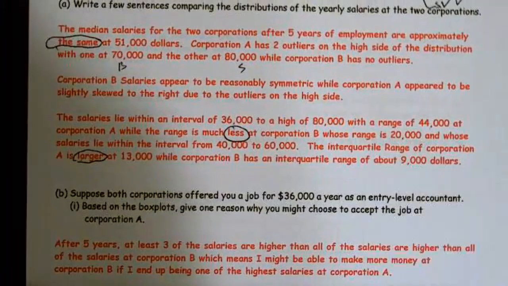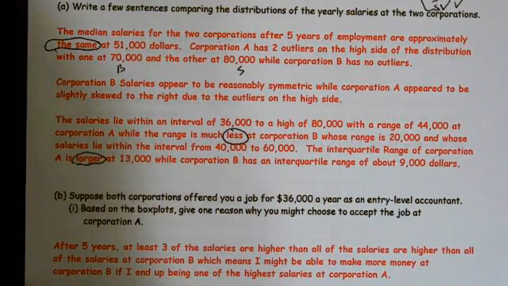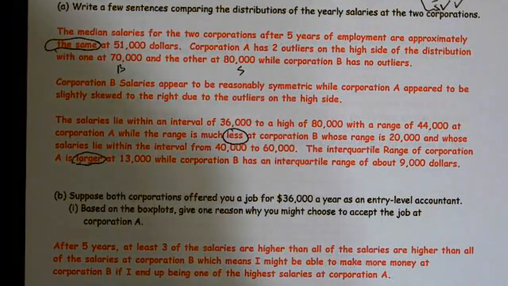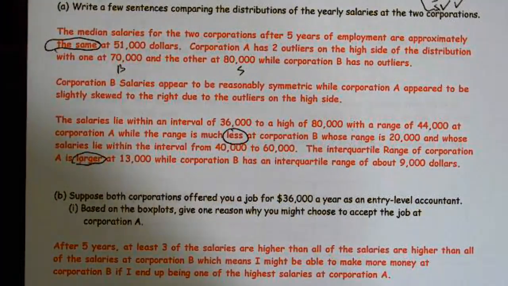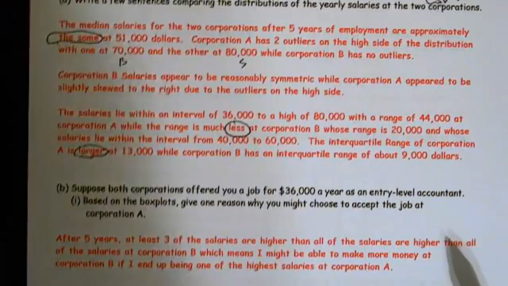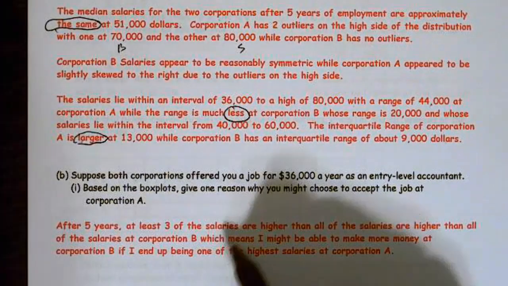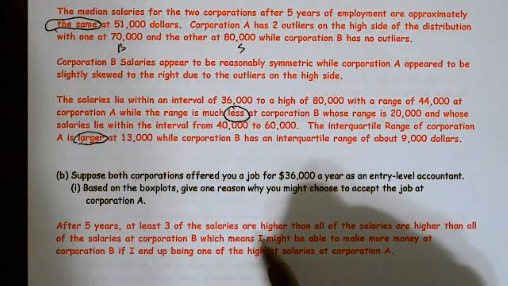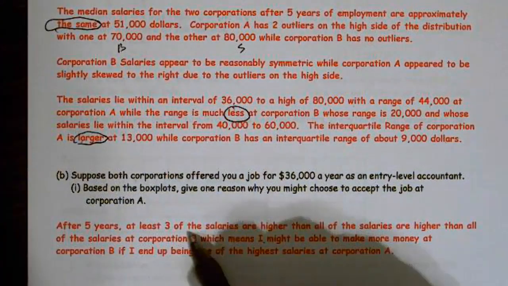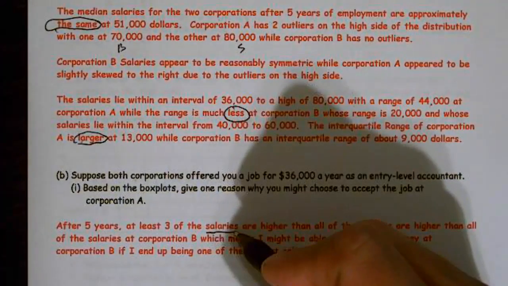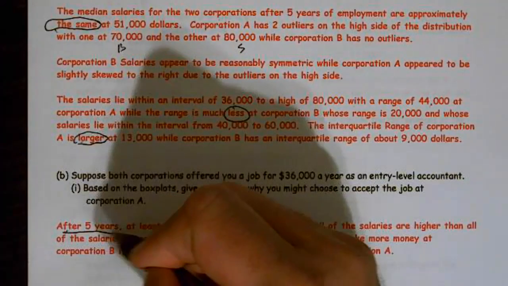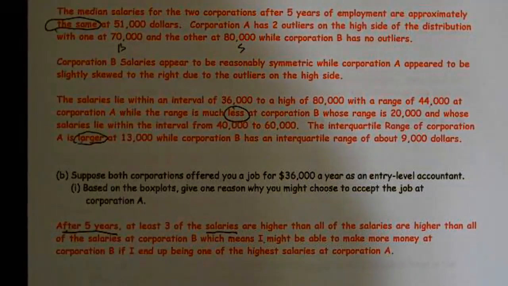All right, the next problem, part of that problem. Suppose both corporations offered you a job for $36,000 a year as an entry-level accountant. Based on the box plots, give why you might choose Corporation A. Well, what are we talking about? We're talking about salaries. Once again, I have to have context. So 5 years, at least 3 of the salaries. Guess what? I've talked about the fact that this is after 5 years, and I have the salaries.